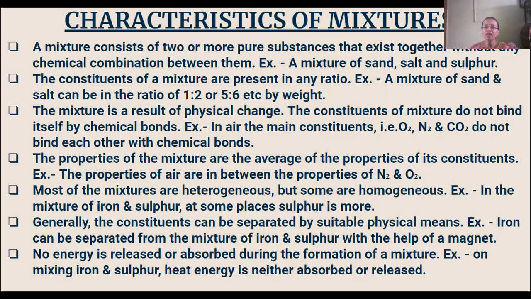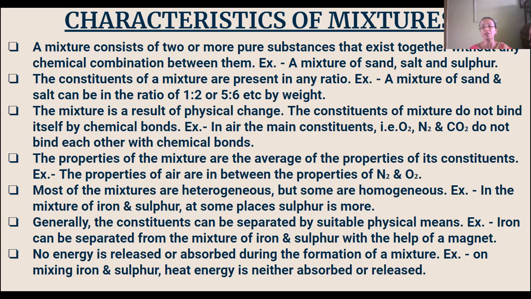Like a sugar solution, where the sugar particles are spread throughout the solution, and the water particles are also spread throughout the solution in a fixed proportion. Then that is a homogeneous mixture.